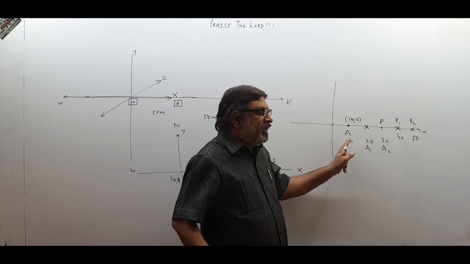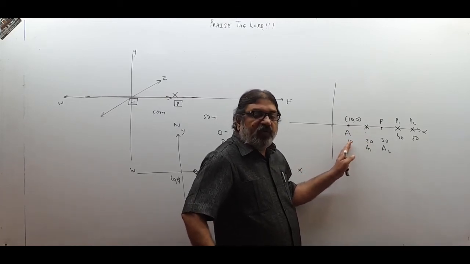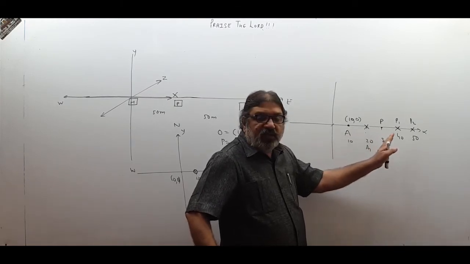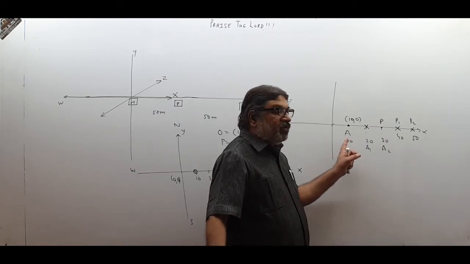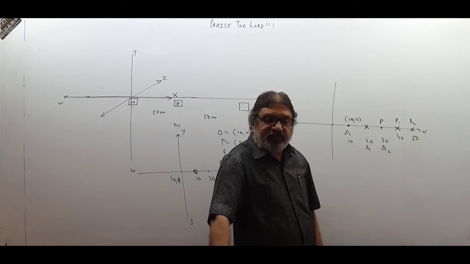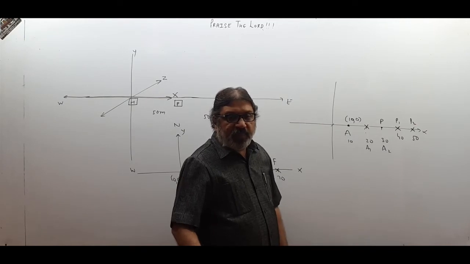So when observer goes from here to here, again his coordinates become 0, 0 instead of 20, 0. When he is here, his coordinates are not 10, 0. For us they are 10, 0. For him they are 0, 0. When he reaches over here, the coordinates become 30, 0 for us, for outsiders, not for this person A. When he reaches over here, he thinks that the coordinates are 0, 0, where he is standing.